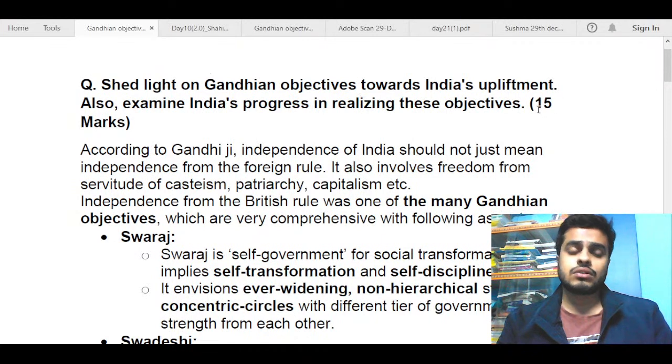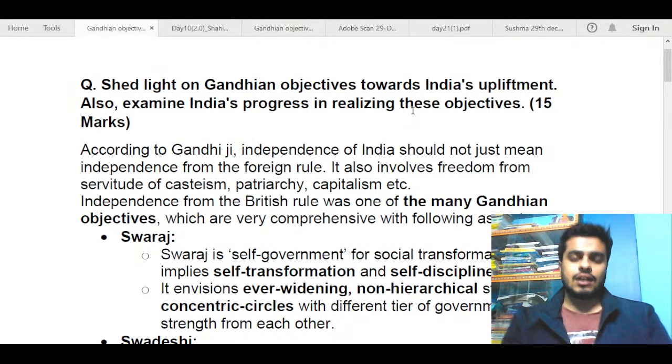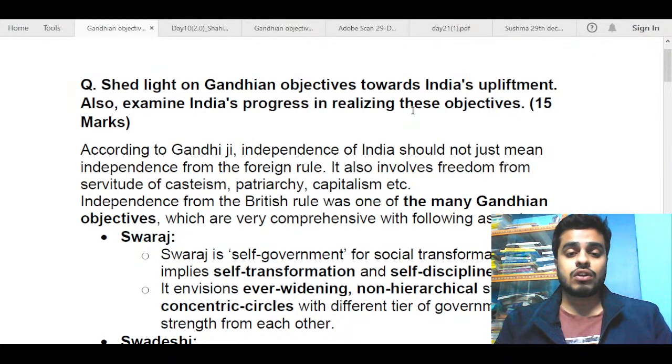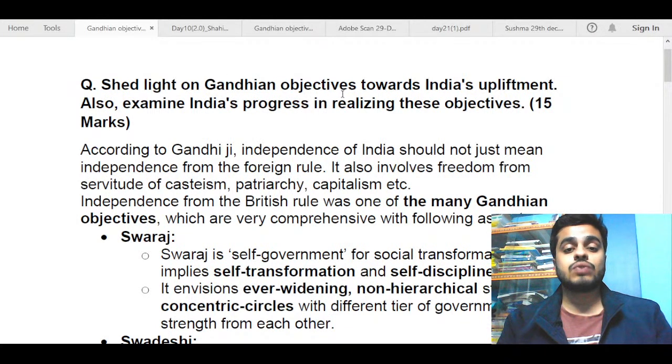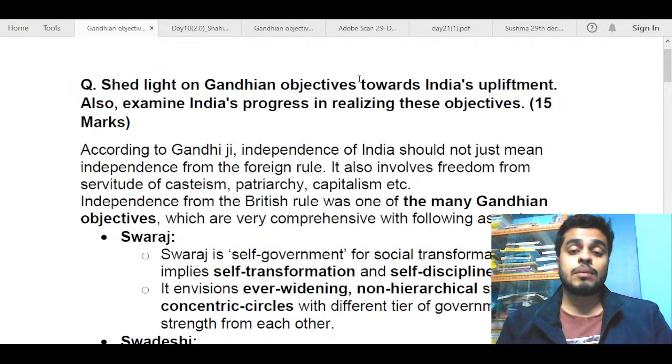This was a 15-marker question, so all of these points could be written in some detail. Although you could not write a lot, when you talk about Gandhian objectives you can substantiate them through his achievements during the freedom struggle, or examples from the struggle that were inspired by Gandhiji's philosophy and way of life. So let us move on to discussing what we could have written in this answer.